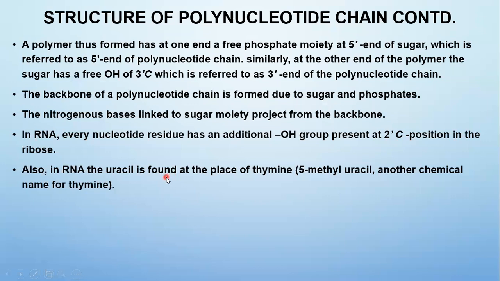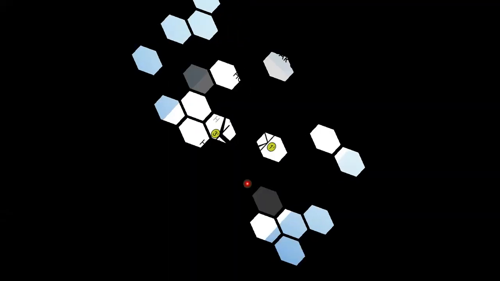One more major difference between RNA and DNA is that uracil is found in RNA in the place of thymine. So these are the two major differences between DNA and RNA: an additional hydroxyl group present at the second carbon of the pentose sugar in ribose sugar, and uracil in the place of thymine.